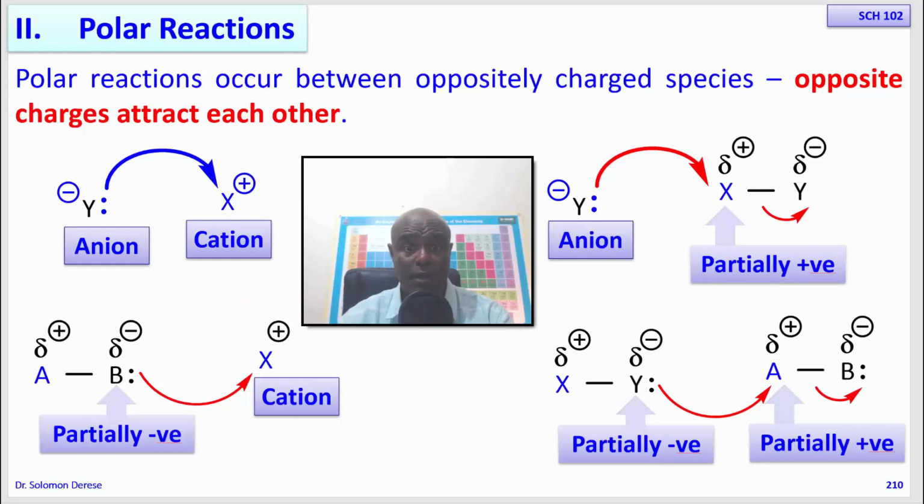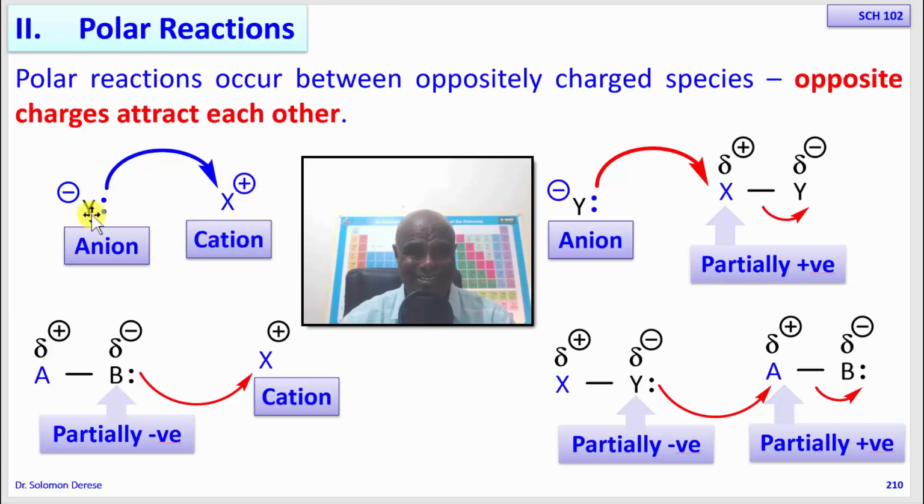So these four types of scenarios arise as a result of the fact that we have ions which are fully positively or fully negatively charged. We also have partially positive and partially negative centers. So if you look at the first scenario, this is a force of attraction between an anion, which is negatively charged, and a cation, which is positively charged.